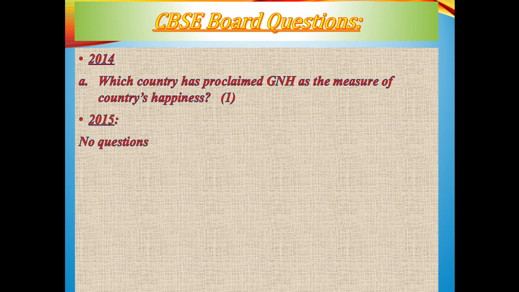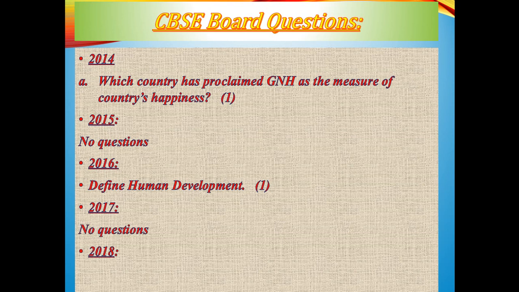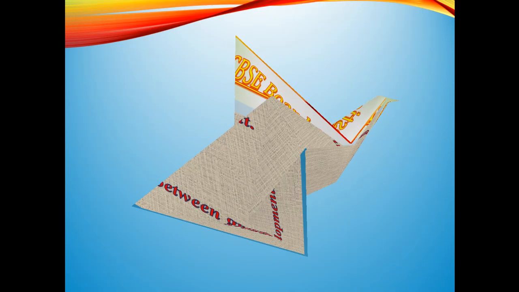2015, there was no question. 2016, you have to just define what is human development for 1 mark. 2017 again no question. 2018 you have to just differentiate between growth and development, and it was just of 1 mark. You have to just define, one is quantitative approach, another one is qualitative approach.